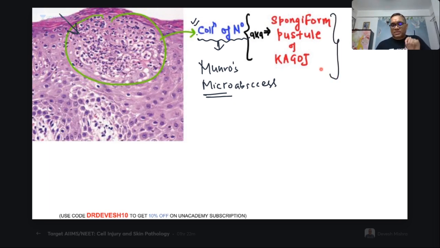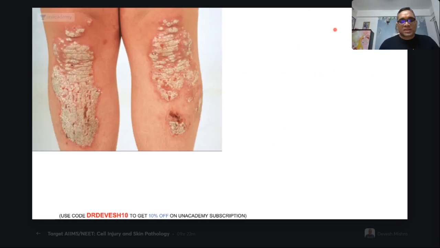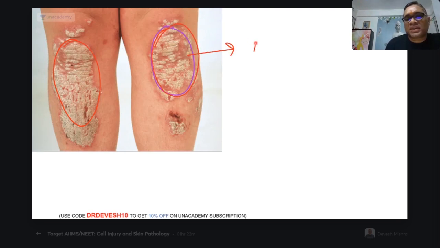Remember, the spongiform pustule of Kogoj is seen in which inflammatory disorder of the skin? Psoriasis, right? Now coming to psoriasis, on gross or clinical examination it is very characteristic. From day one in dermatology posting, everybody can identify psoriasis because of the silvery white scales, right?